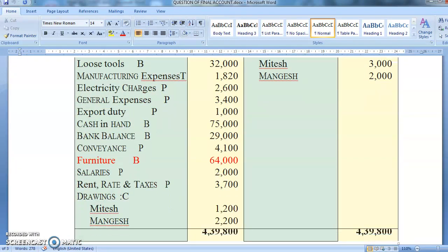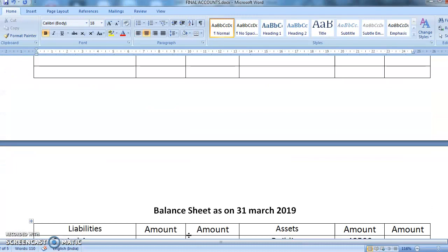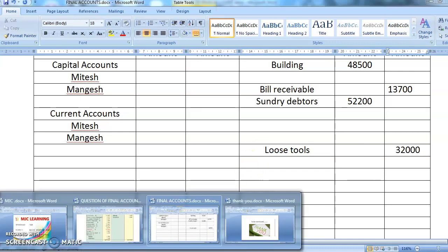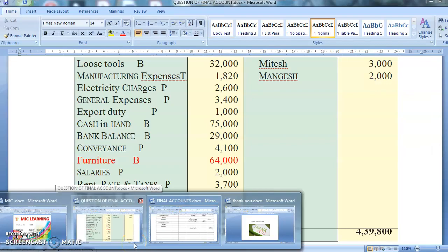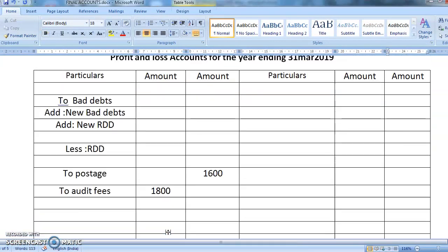Now loose tool is again an asset, so it will come in your balance sheet. No adjustment means you will be directly writing. Yes, loose tool. What is the amount of loose tool? 32,000. Okay, students. Yes, loose tool 32,000. Manufacturing expenses 1,800. It goes in trading account.